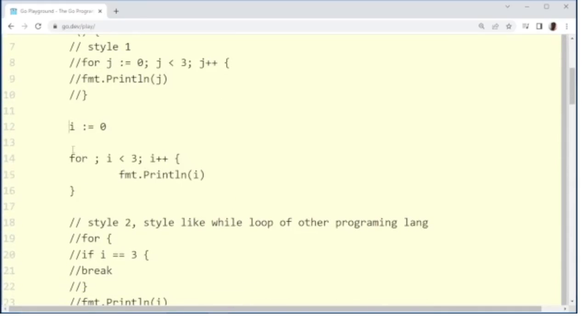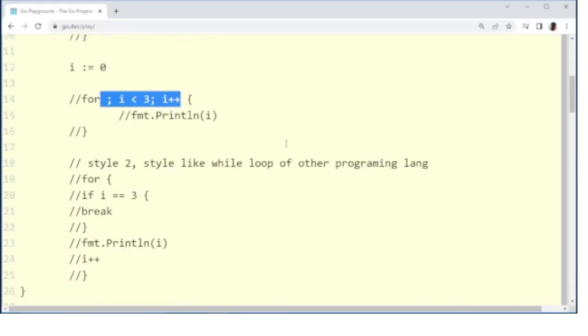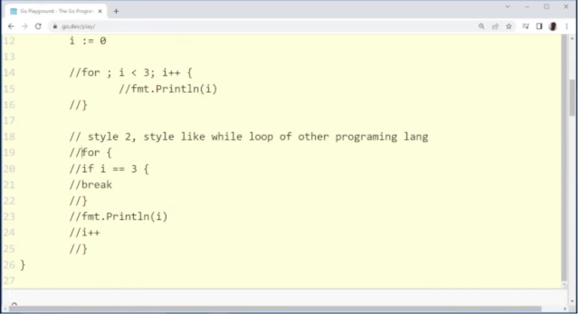Now we will go to another style. One thing here you can notice that we haven't used any parenthesis like other programming languages. Now we'll go to